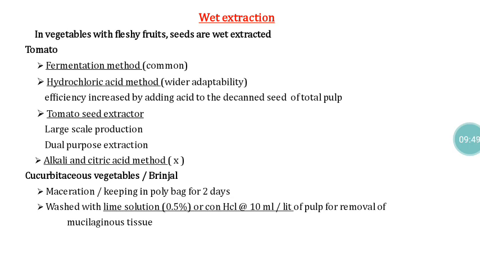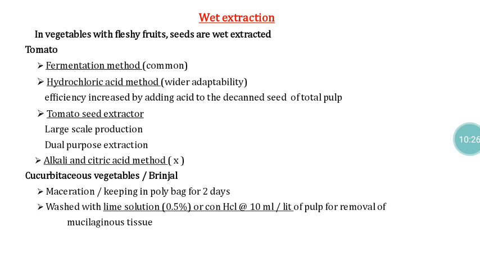Among the three methods, the acid method is widely adopted because here the seed recovery percentage is 0.8 to 1%, and the resultant seed quality is also good, free of any fungal infection, good looking, and singling is possible. Because of all these advantages, the acid method is commonly followed for separation of the seed from tomato fruits. Other than that, we have some tomato seed extractors also available. With the help of that seed extractor, we can go for crushing and preparation of the pulp. After that, the pulp will be treated with the acid.